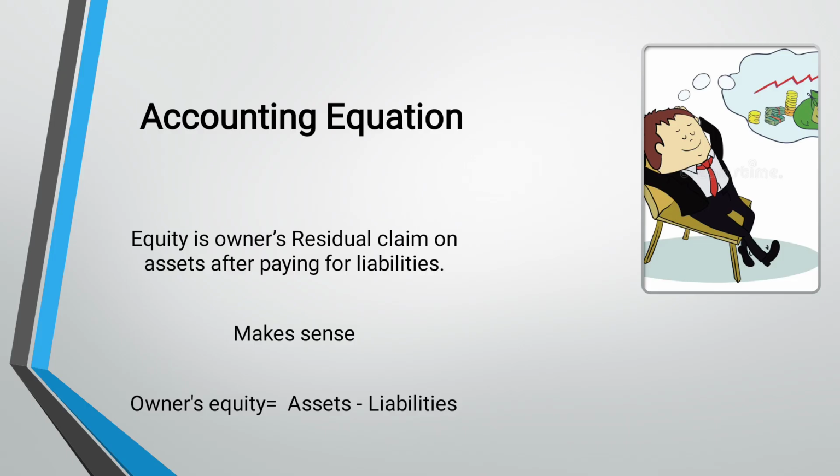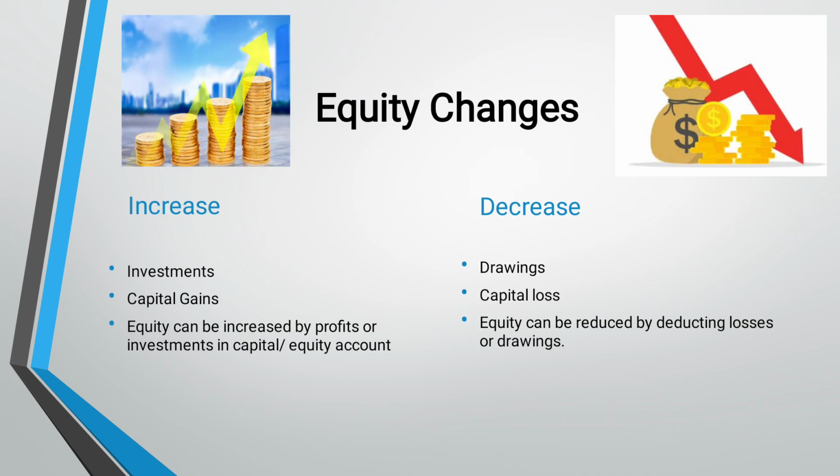It's just the residual amount, the leftover amount after deducting all of the obligations of the business, because debtors will not wait. They can sue the business, they can bankrupt your business, so we have to pay them first. Whatever is left behind is yours, which is the owner's claim, or we can call it residual claim or equity.